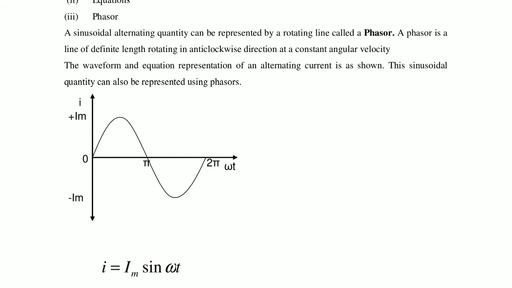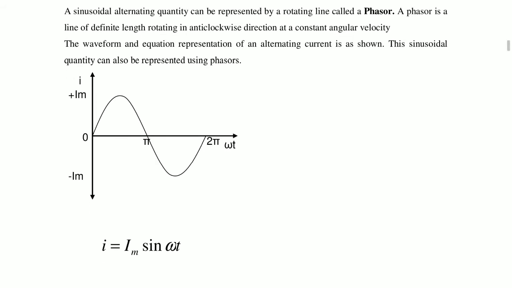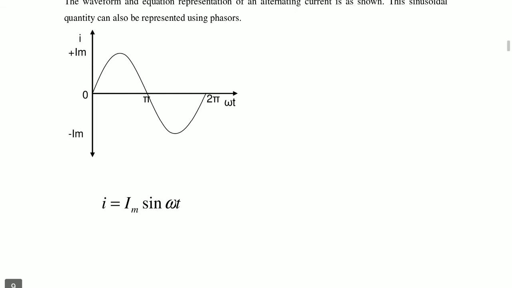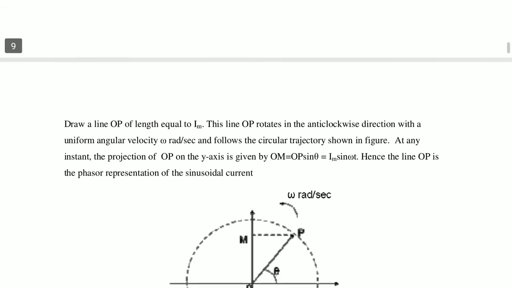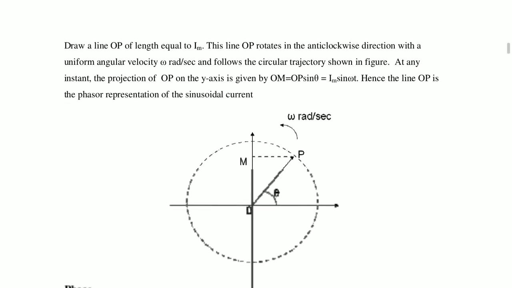Here, the waveform and equation presentation of alternating current is shown in the waveform. So i is equal to Im sin omega t. Now, how is it? So see here. Draw a line OP of length Im.